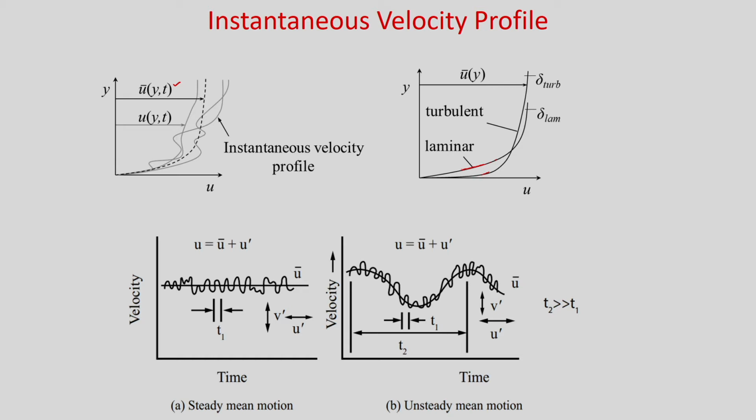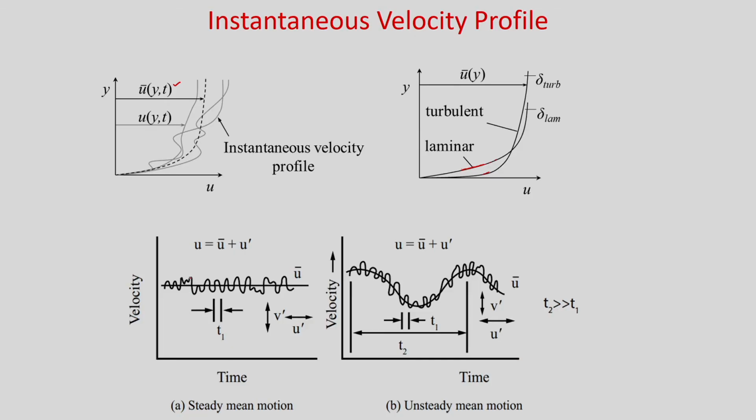Now, we have discussed that velocity and temperature fluctuate with time, and we can decompose them into two components, one is the time average mean component and another is the fluctuating component deviating from the mean value. Okay. So, you can see this is some velocity varying with time. And we can decompose this velocity into two components, one is the time average mean component, which we will denote with u bar, plus the fluctuating component, that is u prime.